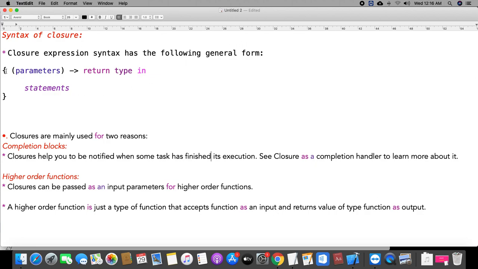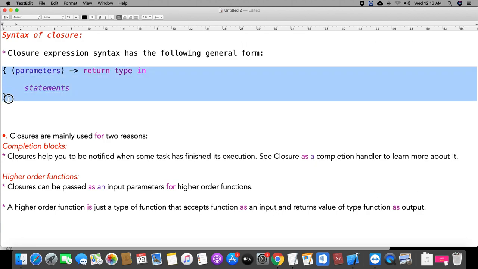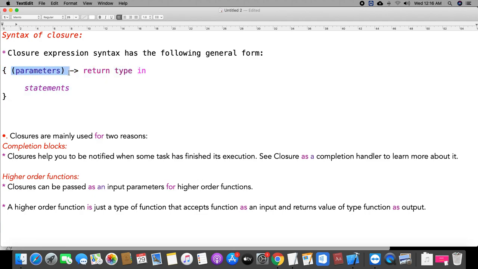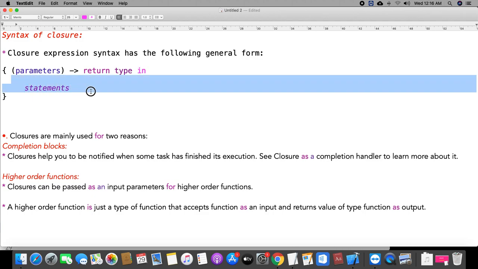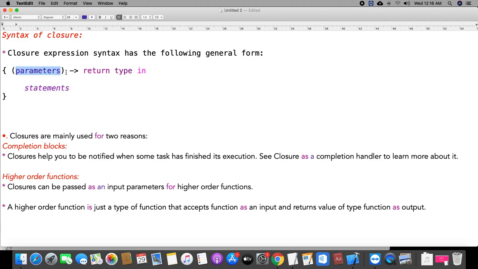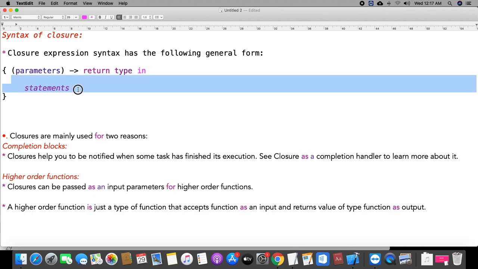This is the closure. A closure has everything in a block. This is the parameter area. This is the return type operator. You should give the return type. After that, you need to give the in keyword. After that comes the block of code. Parameter area, return type operator, the return type, the in keyword, and then you write the block of code. That is the closure.